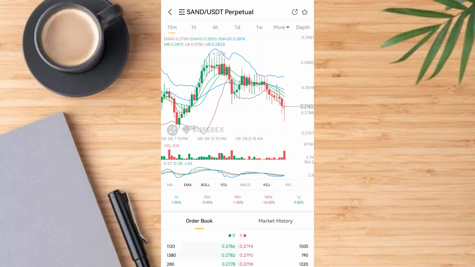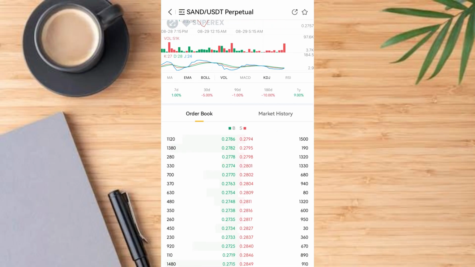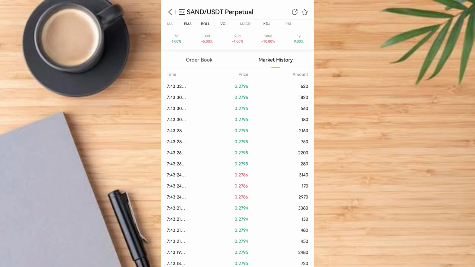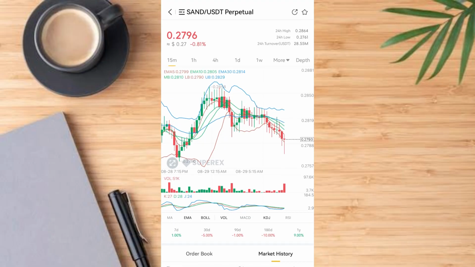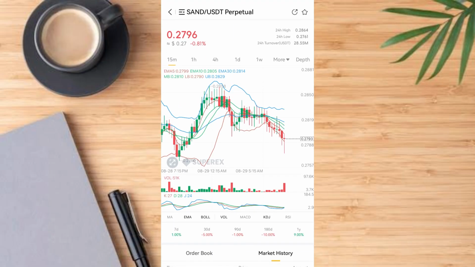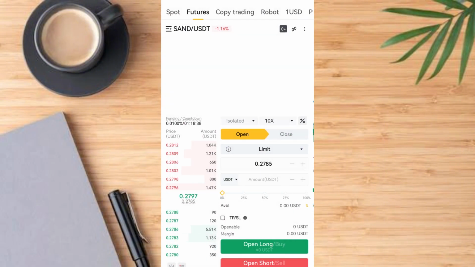Then after that, you scroll up a bit, and you see what is called order book and market history. Order book tells you that people are buying and selling on this platform at each second. The green indicates buy or open, while the red indicates sell or close. Then you have access to the market history. You can see time, price, and amount people are trying to invest at every second. So that is what you can use here, guys. You can use this to trade or to analyze the market on this platform. Then let's tap back now.